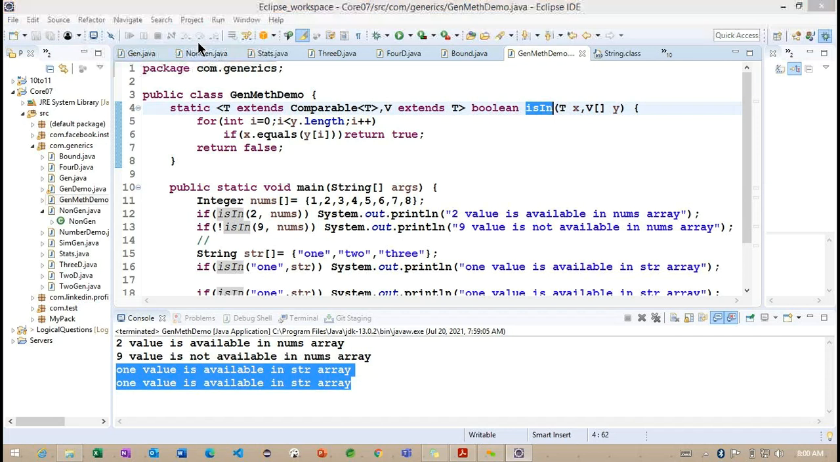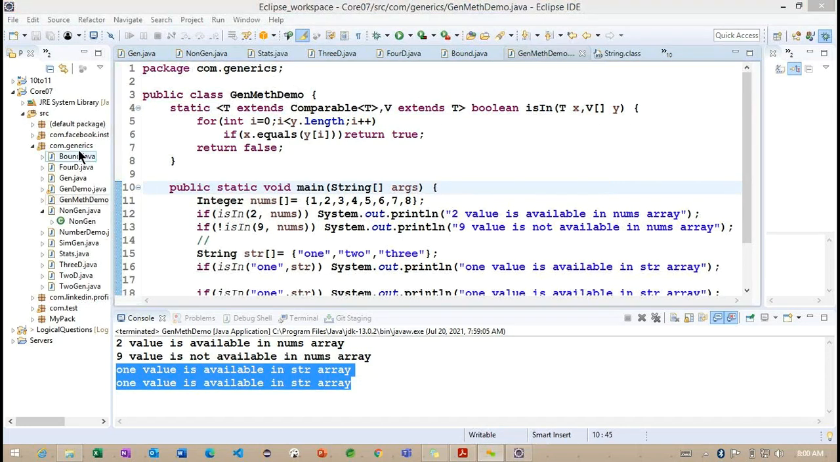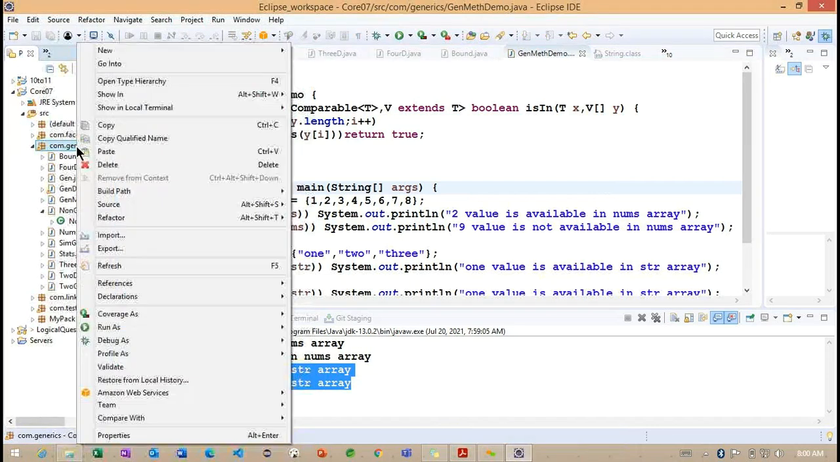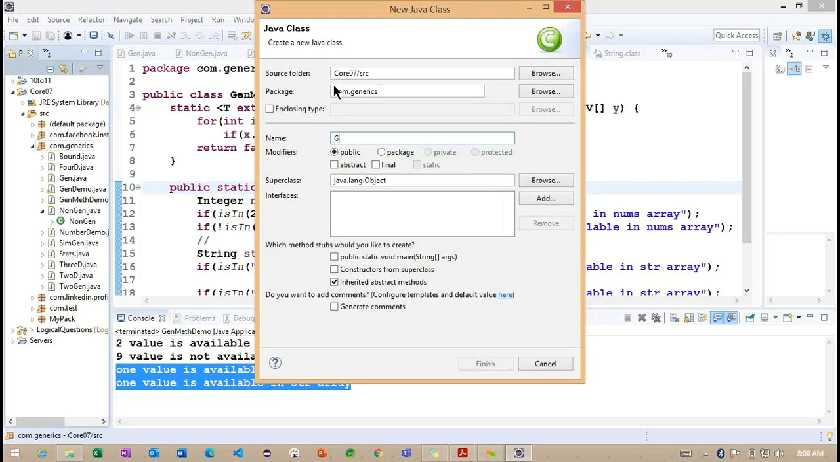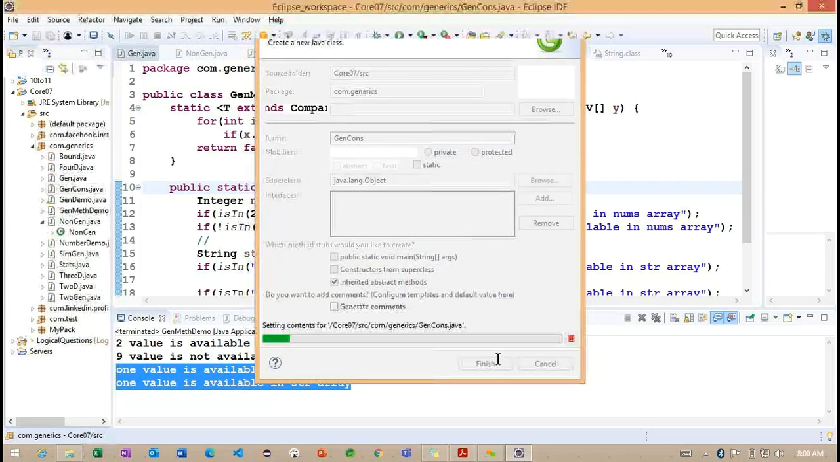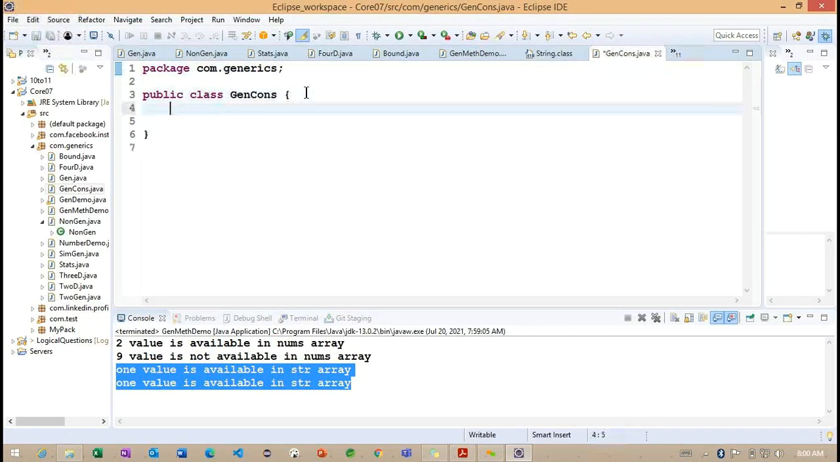Okay, so we'll try to work on the constructors here. So how exactly can we go about the constructors? Constructors are also important here, generic constructors. Let me create one more example on generic constructors. So, generic constructors, and when we are working with generic constructors here,